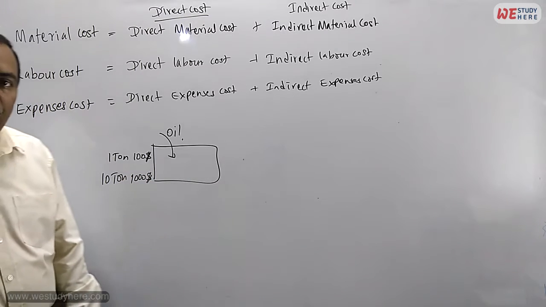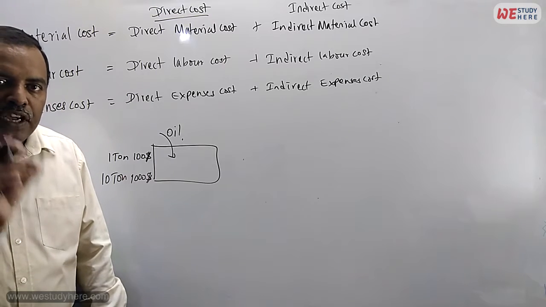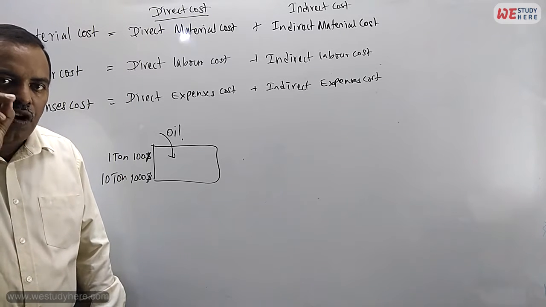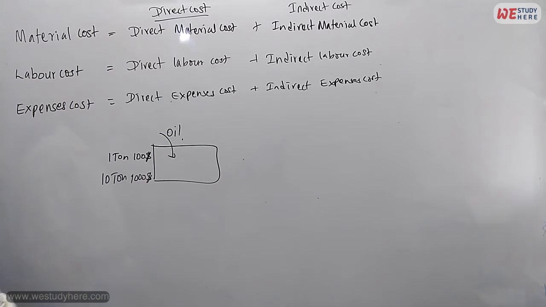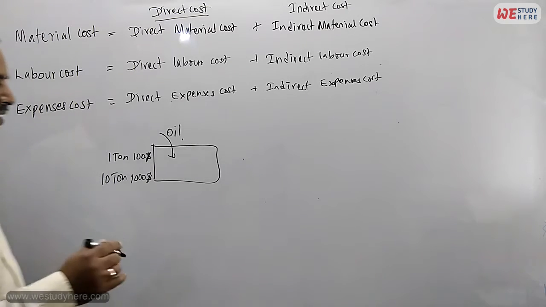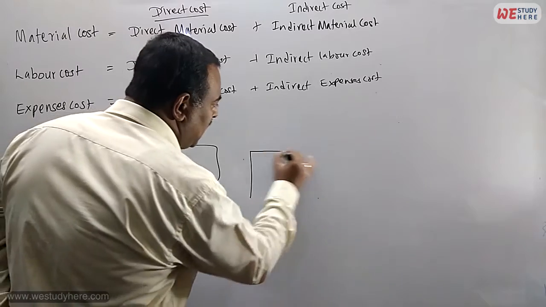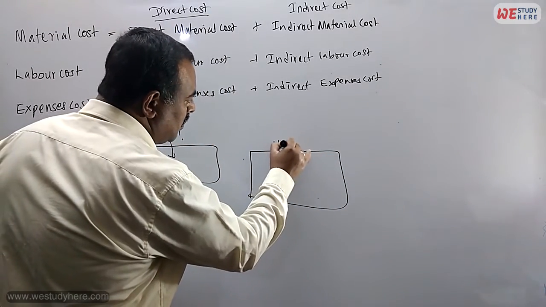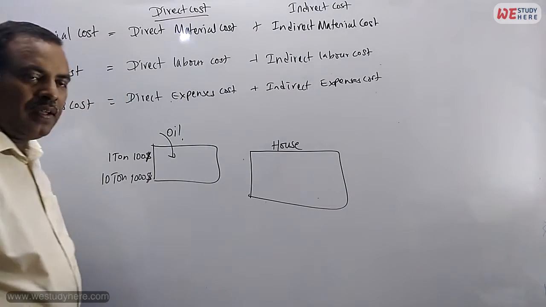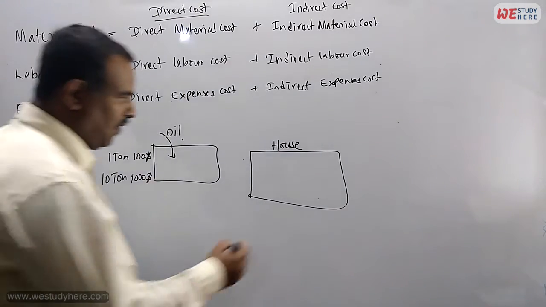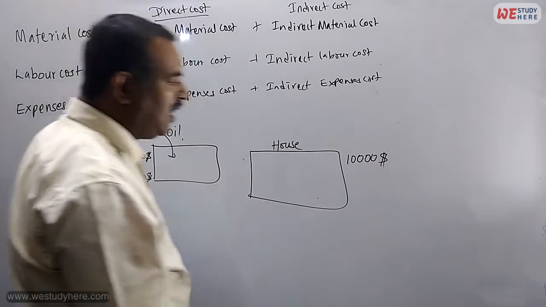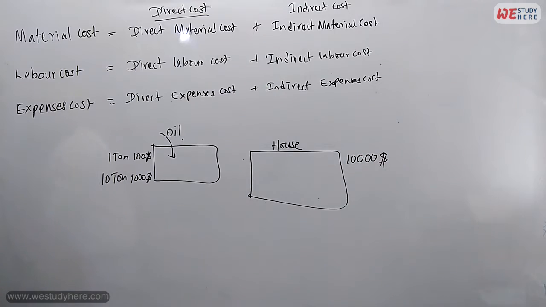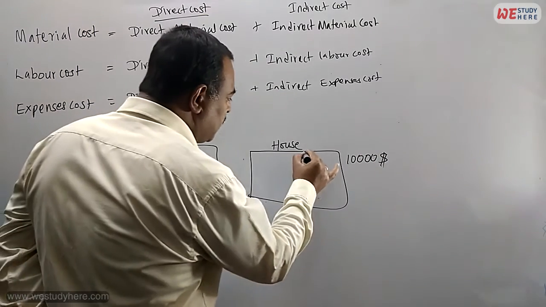Meaning that if we know how much 1 unit costs, that is called the direct expenses method. But for indirect expenses cost, we don't know how much 1 unit costs. Let's look at an example. This is the house. We rent it out. We are paying $10,000 for 1 month. Now, in this house, if you look at this, the rooms.